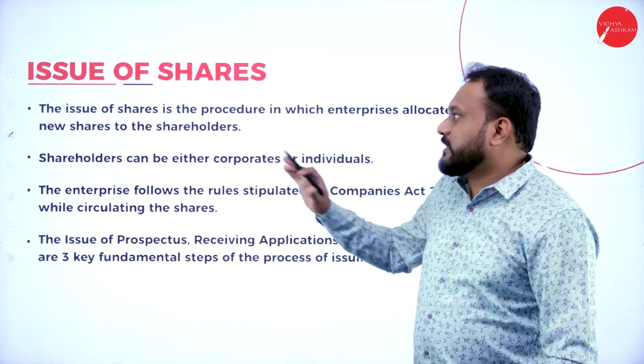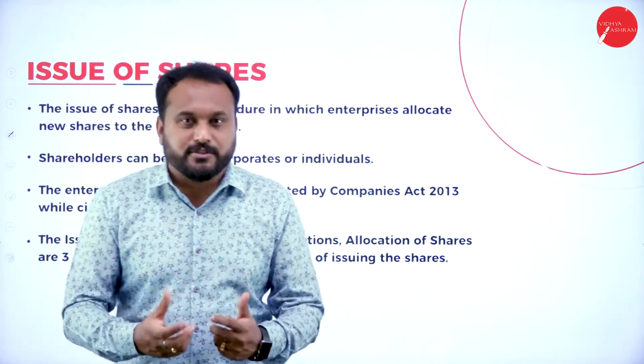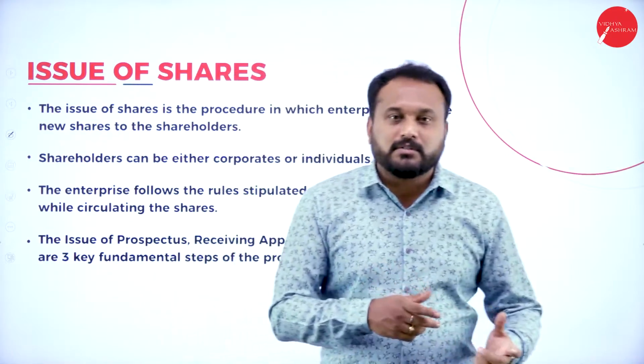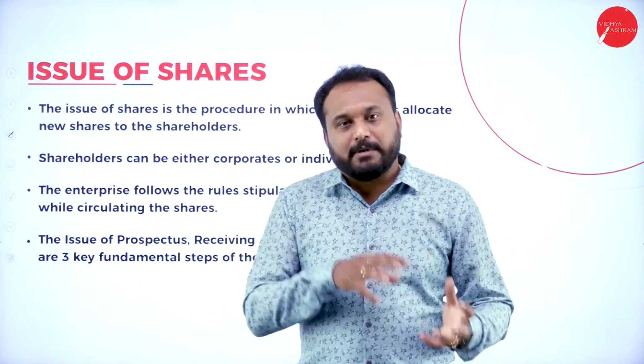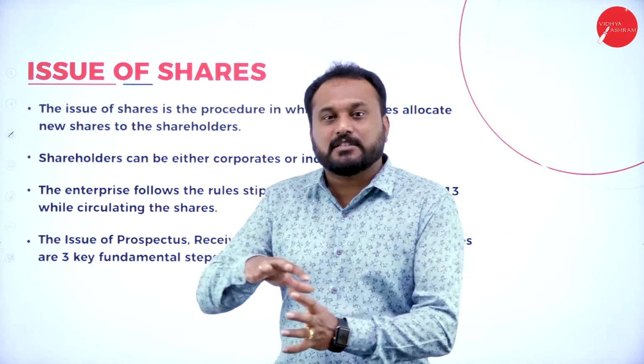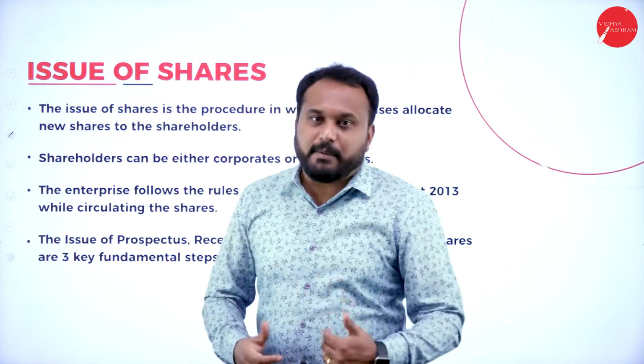So here the first one is called the issue of shares. Now how the shares are to be issued. Now which are the companies which gonna issue the shares? Now both the private company and the public company, they issue shares, but they issue for a limited crowd, that is the private company, and they issue more shares, that is for the public company.